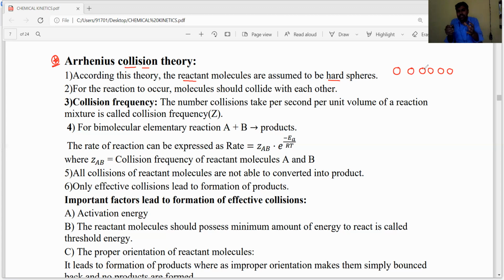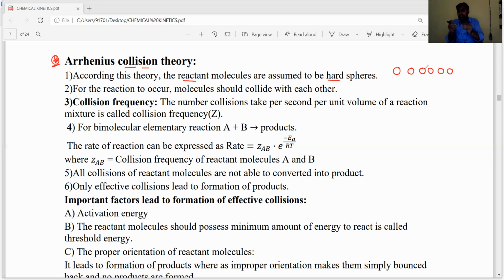How are these reactant molecules converted into products, dear students? The reactant molecules collide with each other, which is called collisions, and form an activated complex, which is converted into products. During these collisions, not all collisions are converted into products.